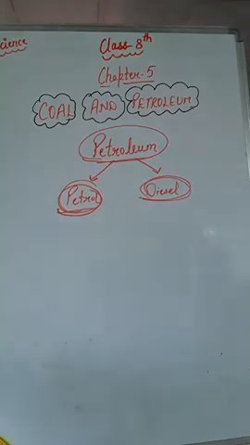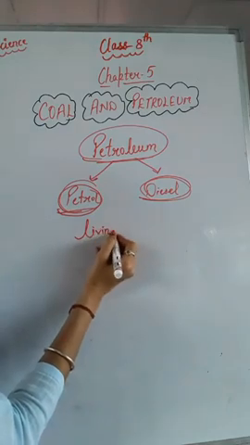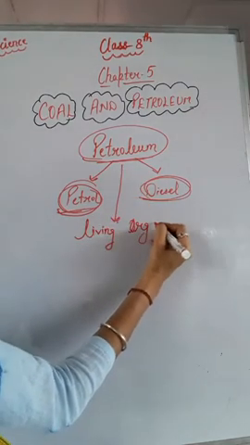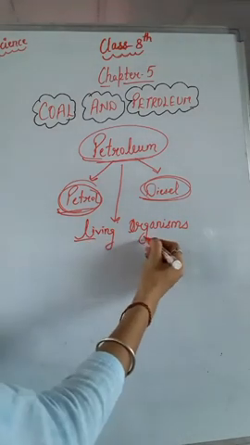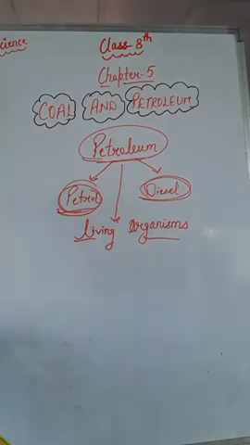Now let us understand how petroleum is formed. Do you know how petroleum is formed? Petroleum was formed from living organisms, which lived in the sea. As these living organisms died, their bodies settled at the bottom of the sea and got covered with layers of sand and clay.